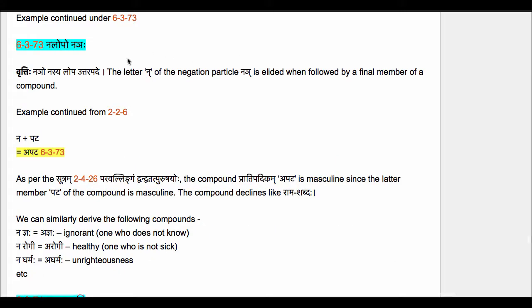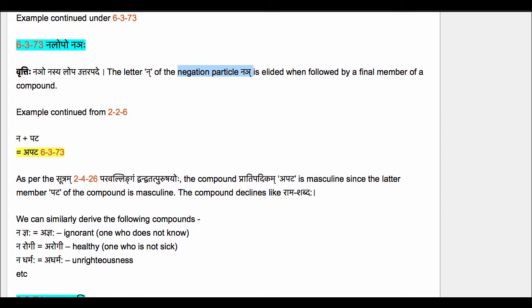That's how we get the forms like arogi, one who's not sick, apanditaha, one who is not wise, and so on. We will be studying this sutram nyai and also the related rules very shortly. For the time being, we can just note that this particle nyai is used to form negation compounds, meaning not that, not sick, not wise, and so on.